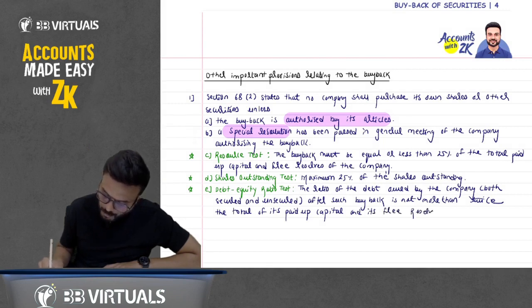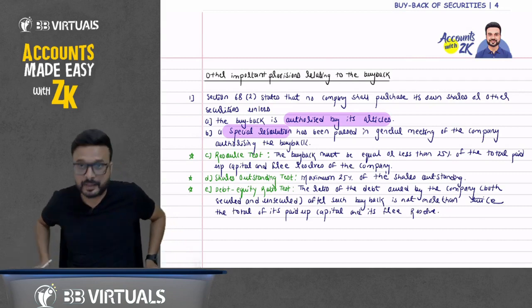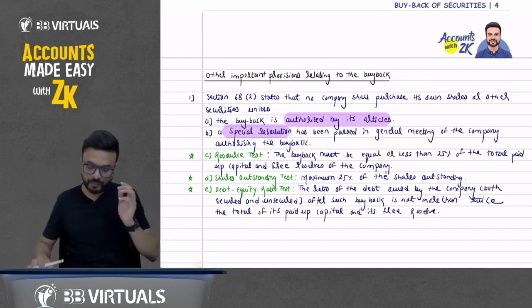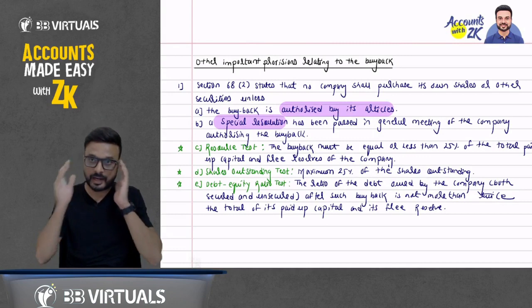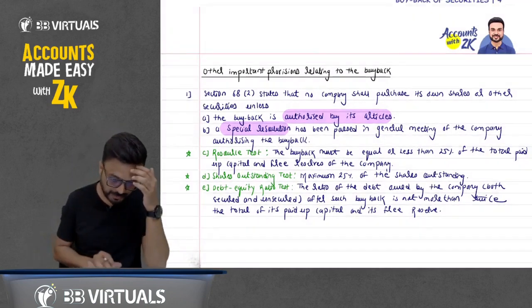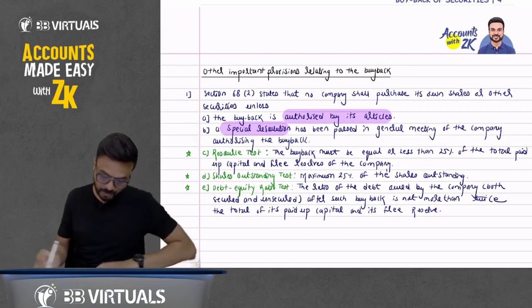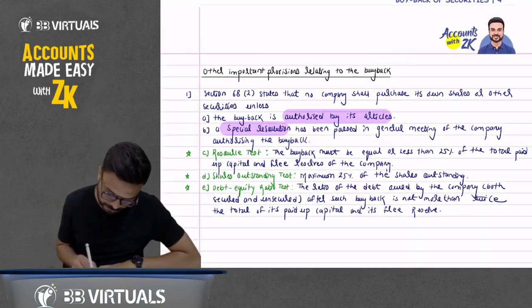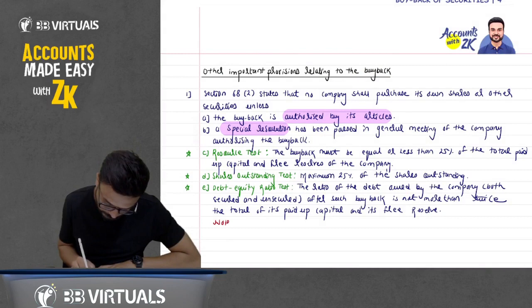Point number C, D and E, you don't have to worry about them. I will discuss them later. Just write them down. Write down one note here also.